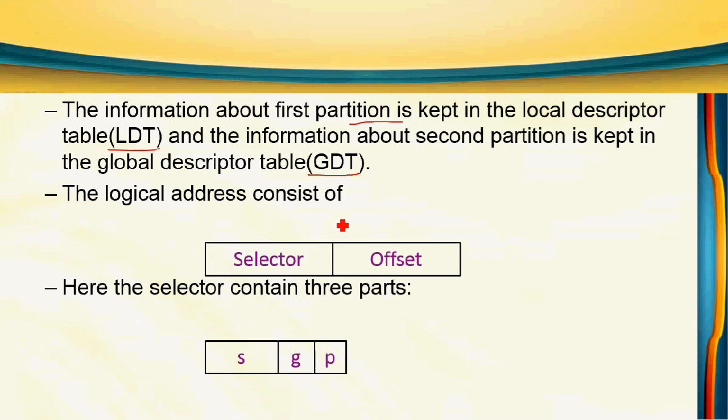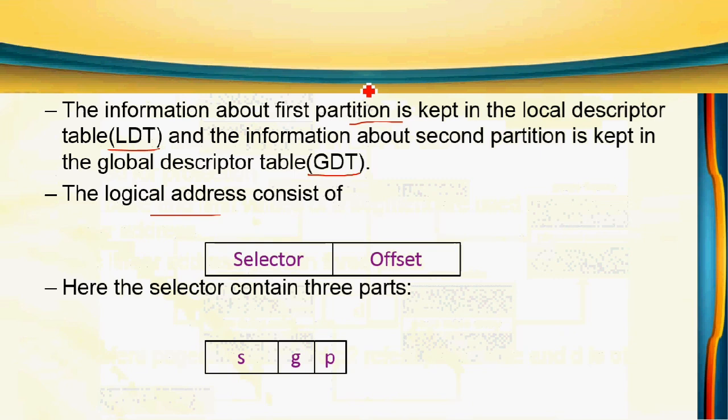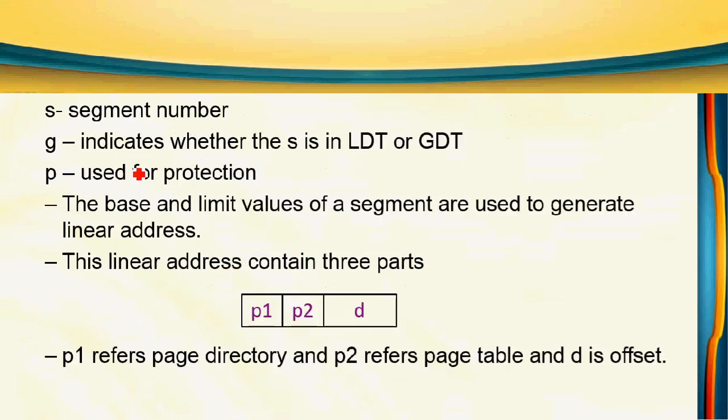Here the CPU generates a logical address as usual, which contains two things, selector and offset, as in the diagram. In the selector we have three parts, S, G, P. S is the segment number. G indicates whether the segment is in the local descriptor table or the global descriptor table. P is used for protection.